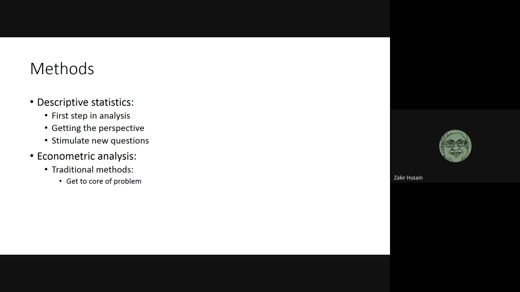Someone else gets up and says, I have done neural networks. Everyone will turn and look at him. But traditional methods often help you get to the core of the problem. I had attended a course which dealt with random forest and neural networks.